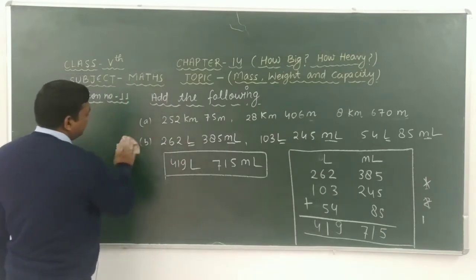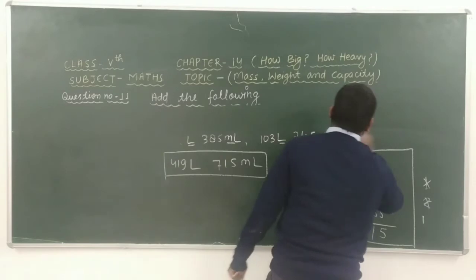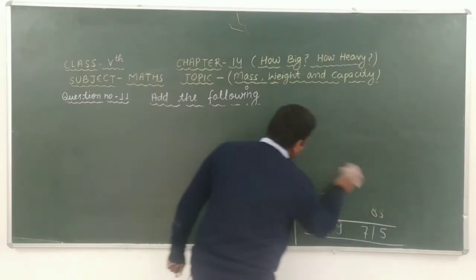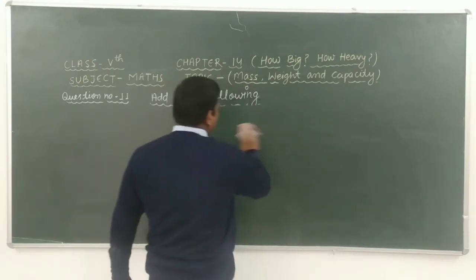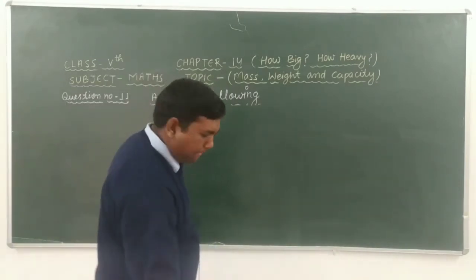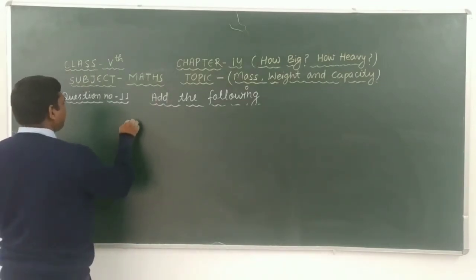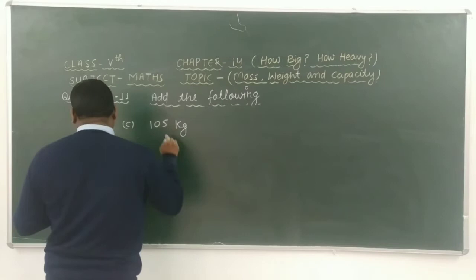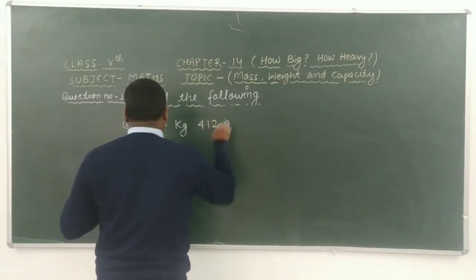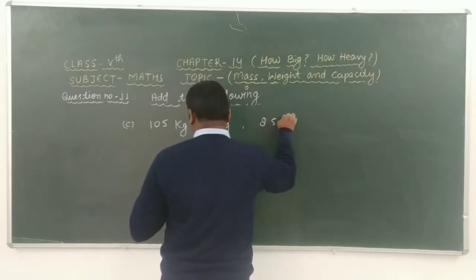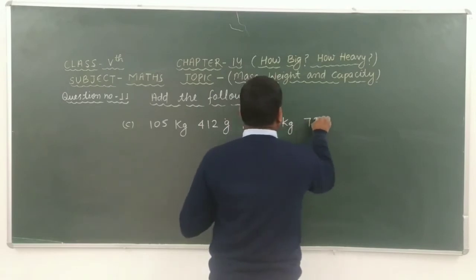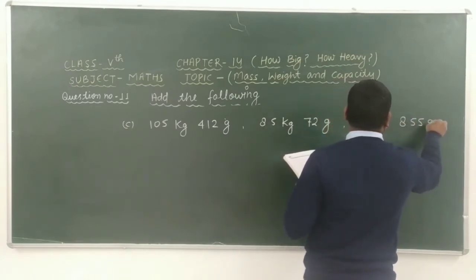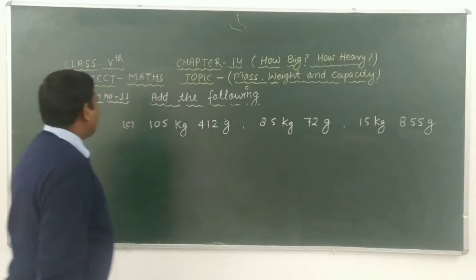Now read this. In question 11 of C, here given that 105 kilogram, 412 gram, 85 kilogram, 72 gram, 15 kilogram, 855 gram. Okay students, look at here carefully.